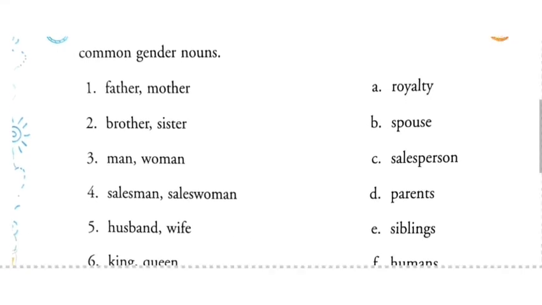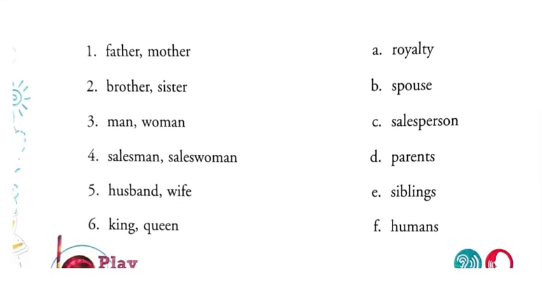Now E, we have to match the following. 1, 2, 3, 4, 5, 6. Father and mother. You can see father and mother are parents. So here I am writing 1 for D. Second is the brother and sister. For brother and sister we are going to write siblings. Number 2. And man and women we are going to use humans. That is going to be 3. So 1, 2, 3.